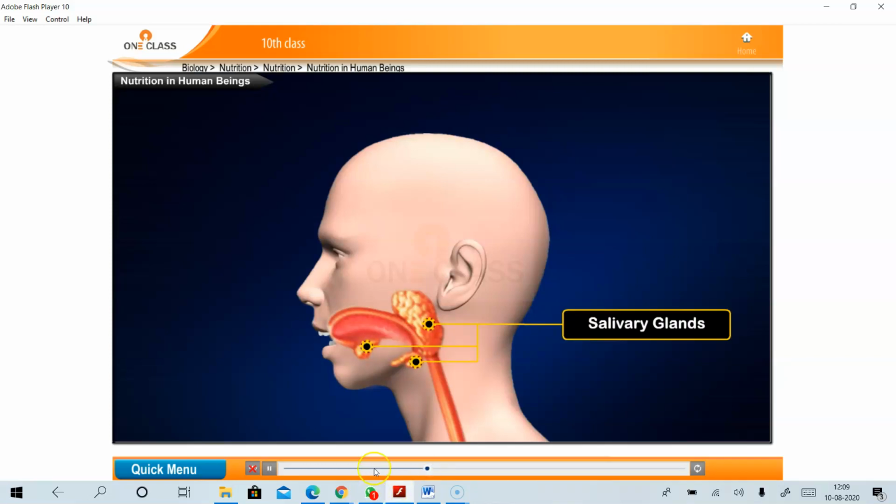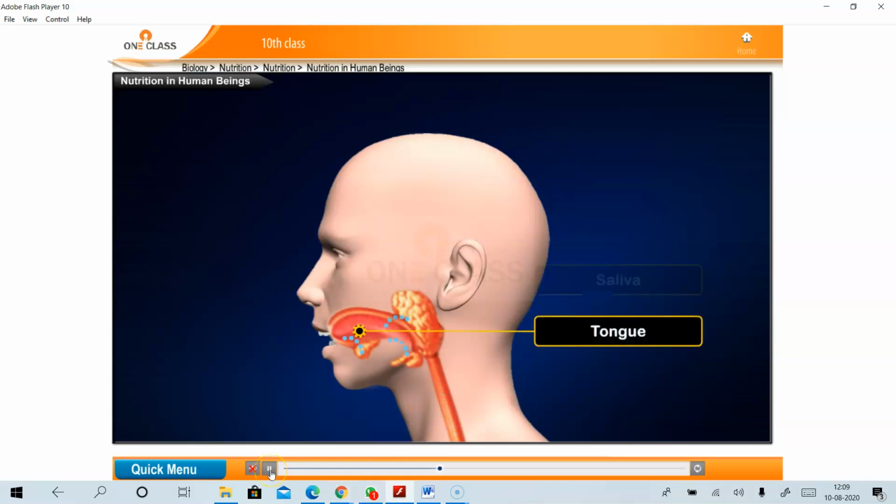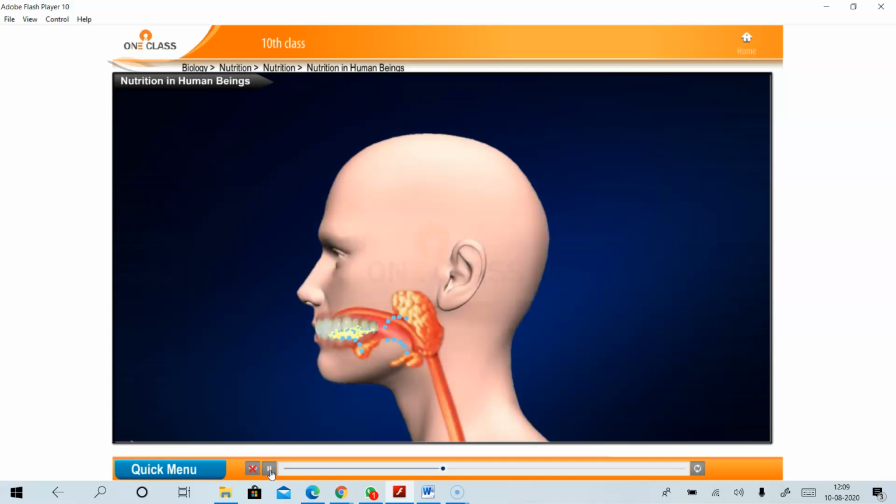There are three pairs of salivary glands which make the food wet and help it pass into the other body parts. And there is another body part in our mouth, the tongue, which helps to stimulate the salivary glands to secrete saliva. Do you know the function? What is the function of the tongue in the mouth?